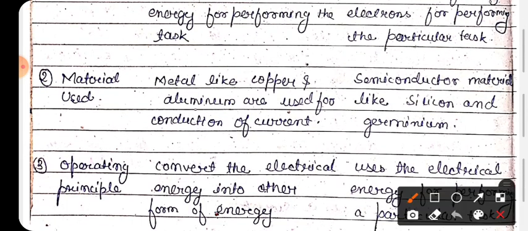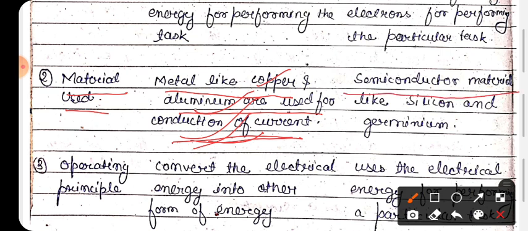Now come to the second one, material used. What material is used in electrical devices? The metals like copper and aluminum are used for conduction of current. Here the conduction of current is done by the materials copper and aluminum. Okay. But in electronics devices, semiconductor materials are used, like silicon and germanium.